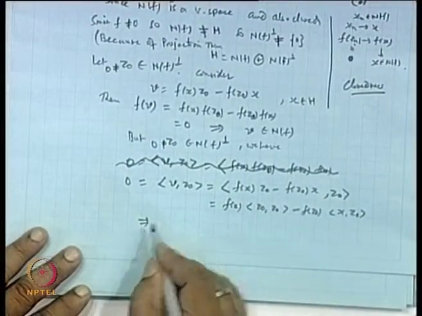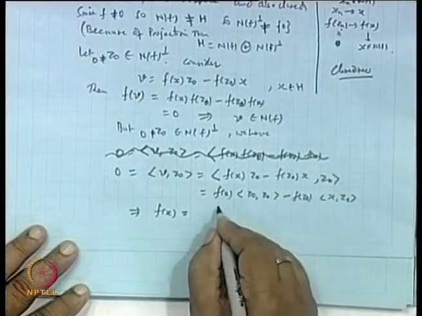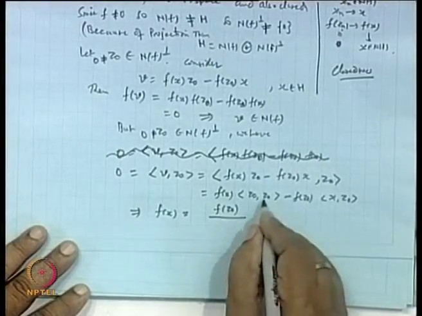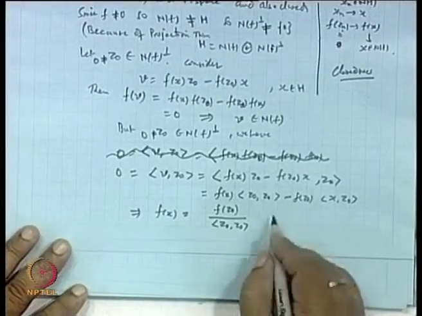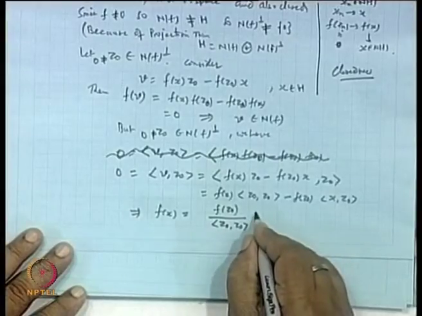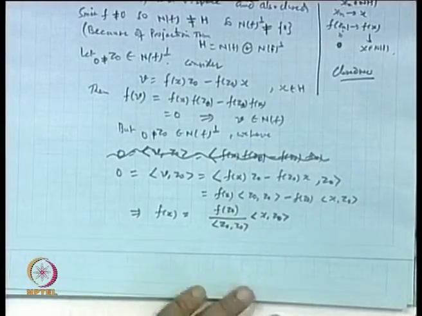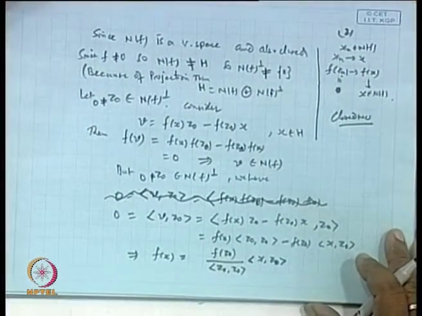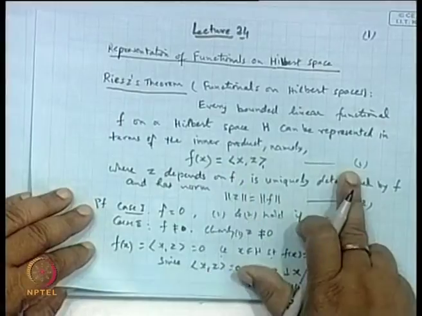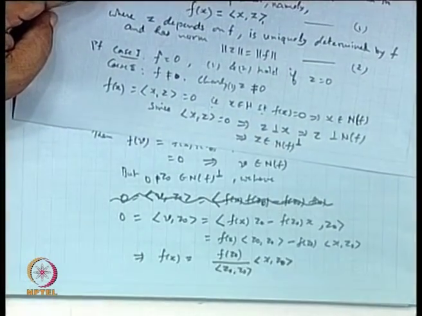From here we get the value of f(x) as f(z0) divided by this, into the inner product of x and z0. Is it okay or not? So we are getting this. Now, our aim was to represent the linear functional f in this form. I claim that we have got this representation in this form.